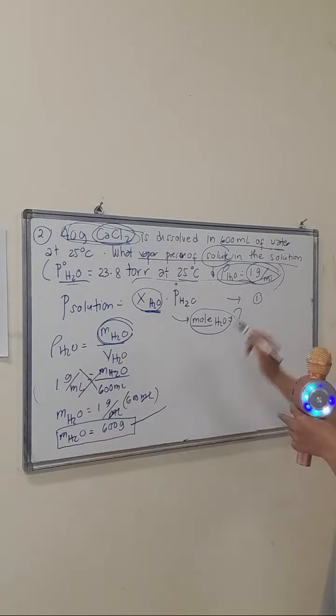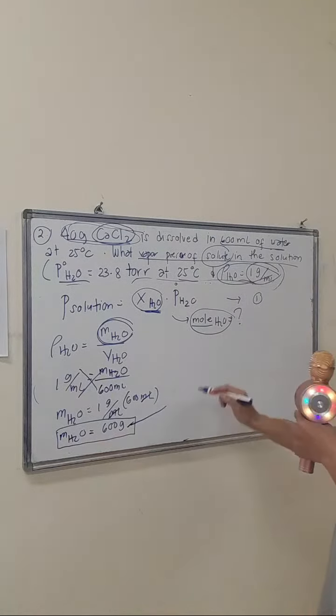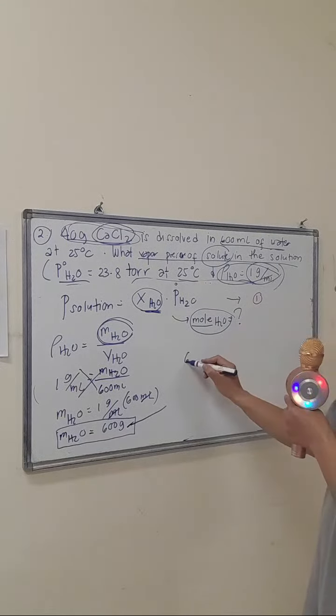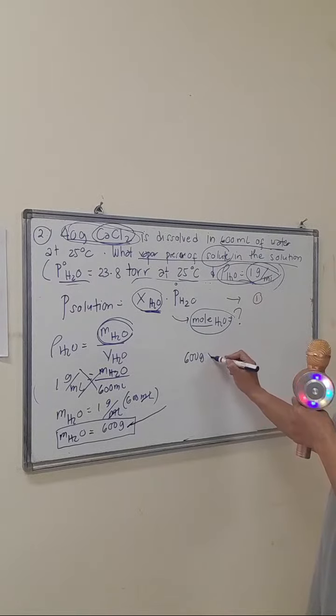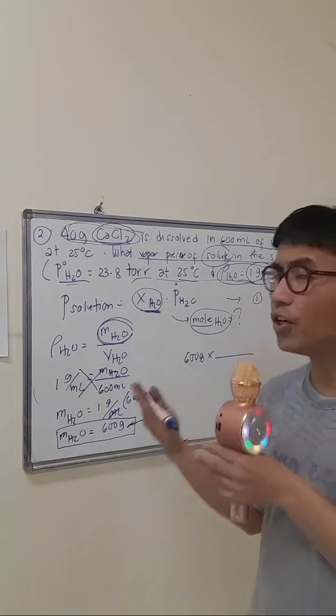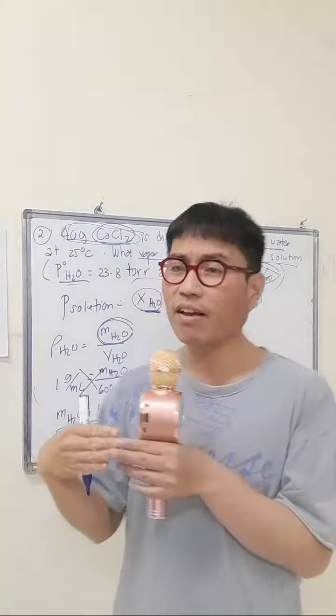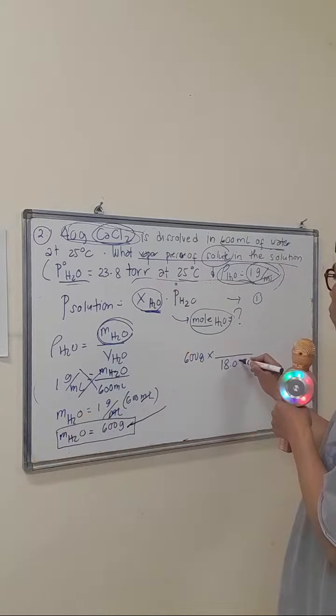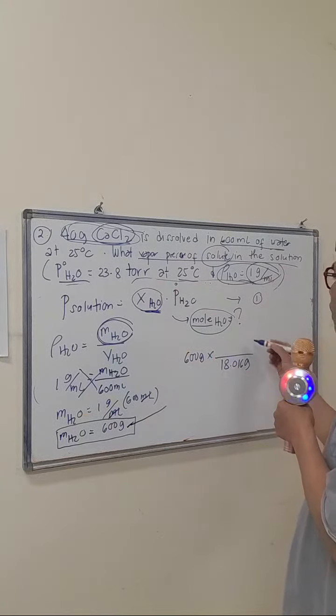So, if you have the grams, correlate that with the molecular weight. Find the number of moles. So, I say 600 grams of water times the molecular weight of water, which is 18.016 grams per gram mole. As early as now, memorize it, since it is water, guys. Very common in our day-to-day life.